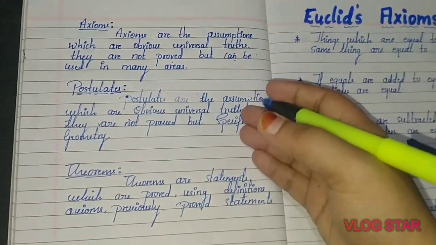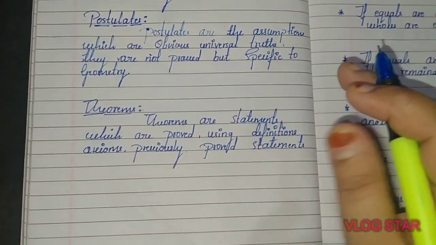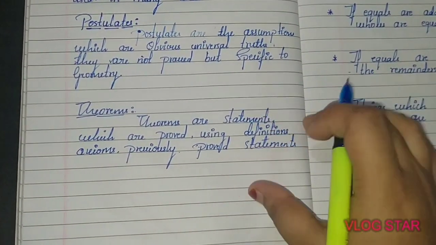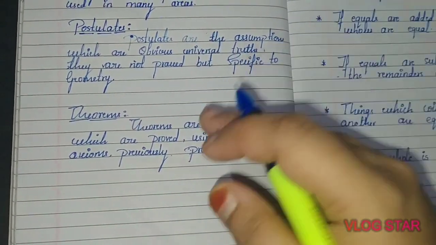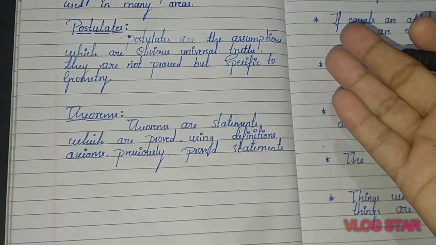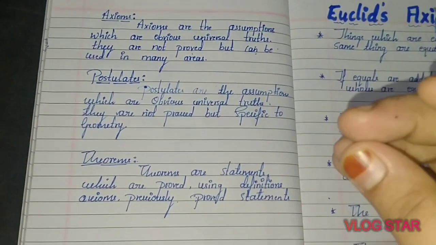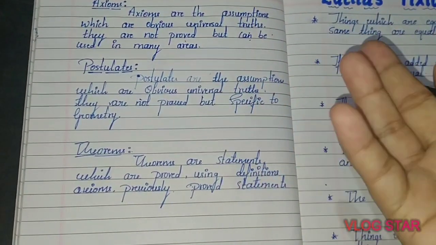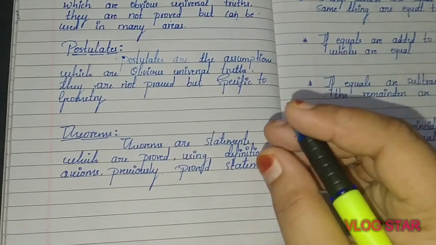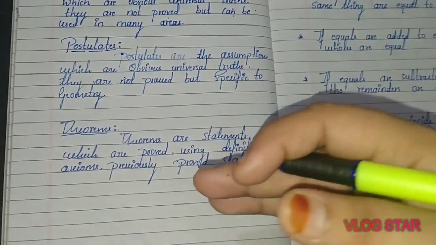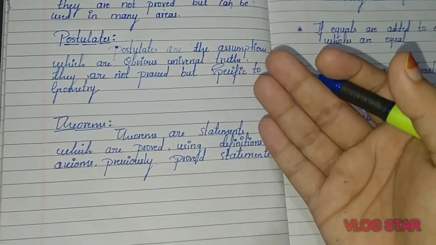Now we will see the theorem. What is the meaning of theorem? Theorems are statements which can be proved using the definitions, axioms and previously proved statements. Axioms and postulates are assumptions which cannot be proved, isn't it? But theorems are statements which can be proved by using the definitions, axioms and previously proved statements.